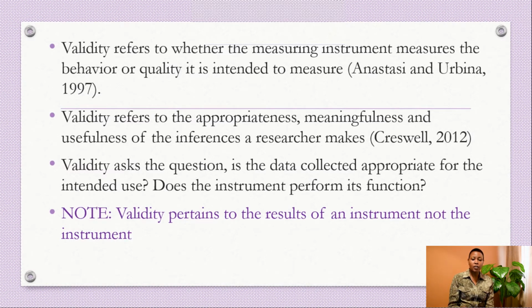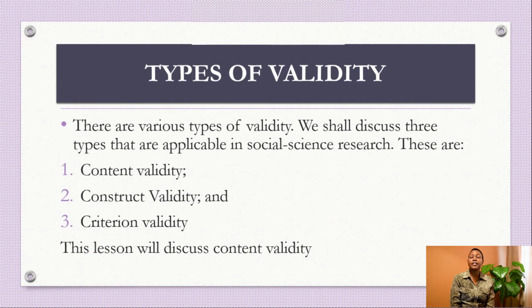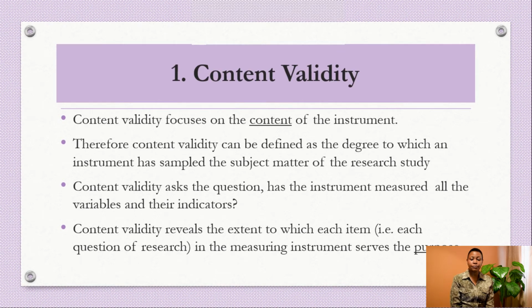So we move on to look at the types of validity. In social science, we mainly determine 3 types of validity. The first one is content, the second one is construct, and the third one is criterion-related validity. Today in our lesson, we will concentrate on content validity.